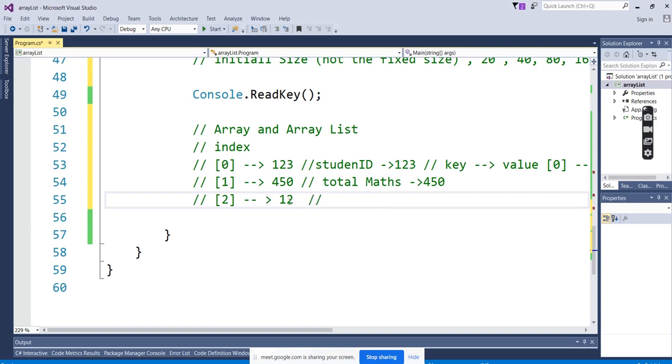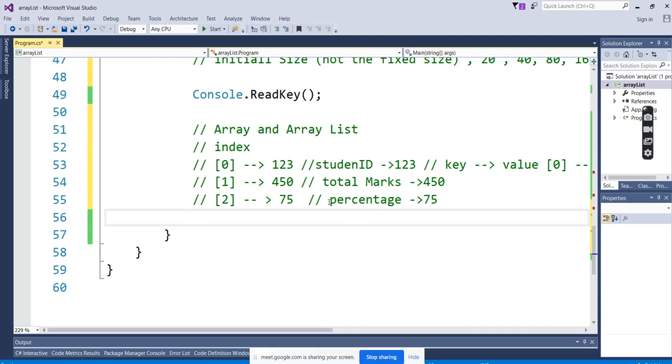And if you take the average, percentage, something like 75. So in the 0 index I have stored the student ID, in index 1 I'm storing the student marks, and in the second index I'm storing the percentage.